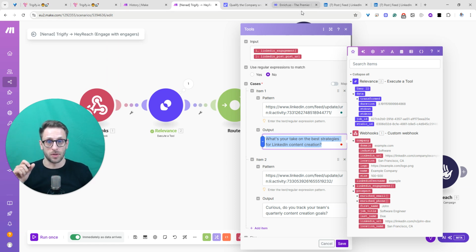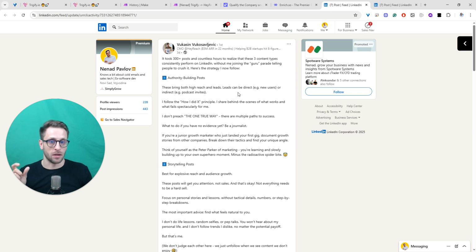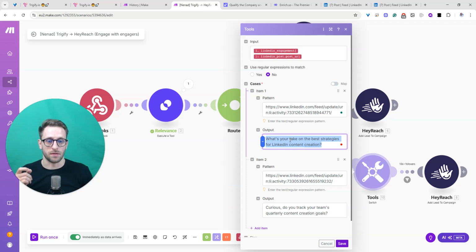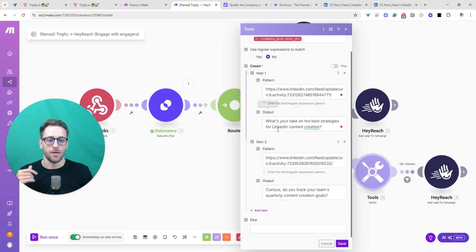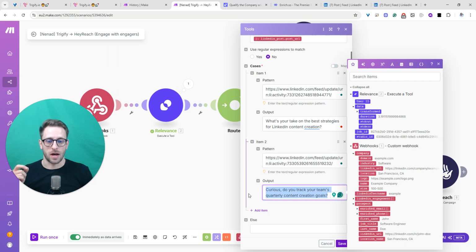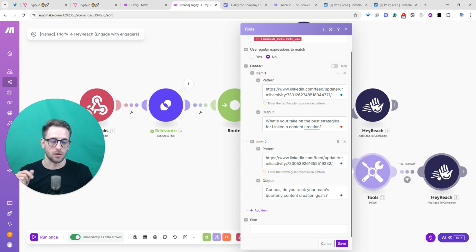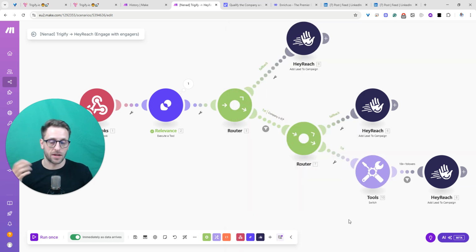and then this dynamic field because they've liked maybe this post, and this post is about content creation on LinkedIn. They will receive this part of the message, and if they've interacted with this one about tracking KPIs on LinkedIn, etc., then we can set this dynamic value here, which will be pushed into HeyReach again as a dynamic field, so we can utilize only one campaign in HeyReach for all posts, all people, and we can do it in a pretty flexible way.